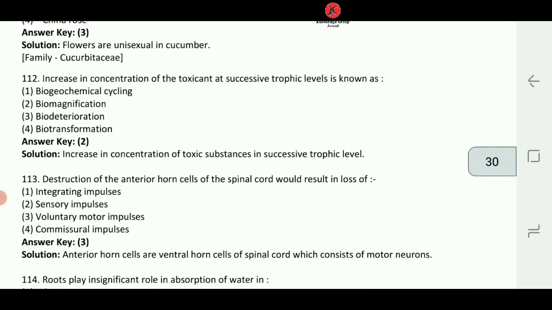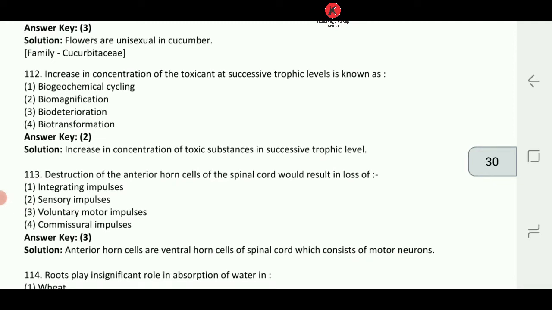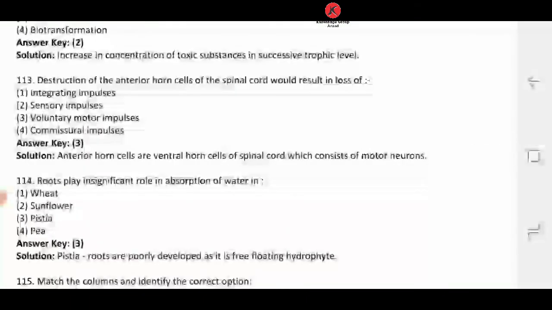Let's look at 112. Increase in concentration of toxicant at successive trophic levels is known as biomagnification. Yes, we have understood the same by taking the example of DDT. Yes or no? Yes. So what answer is going to come? 112, it's biomagnification.